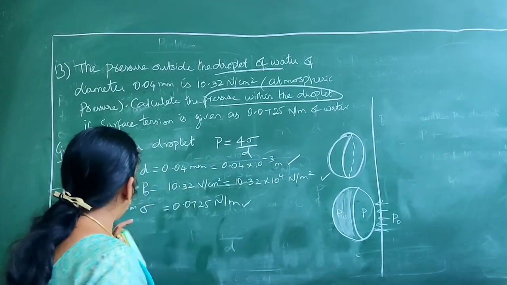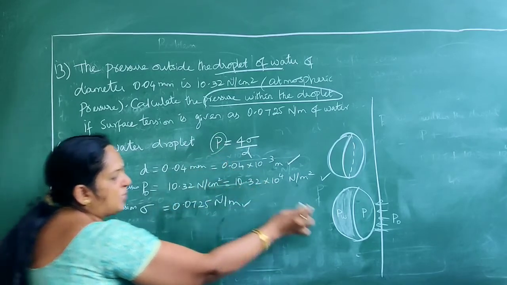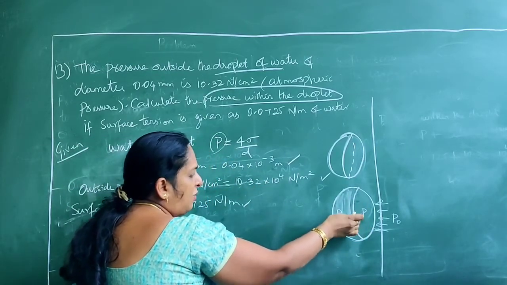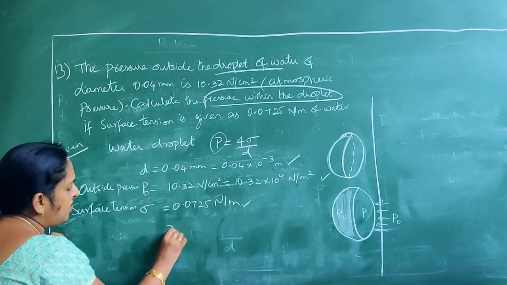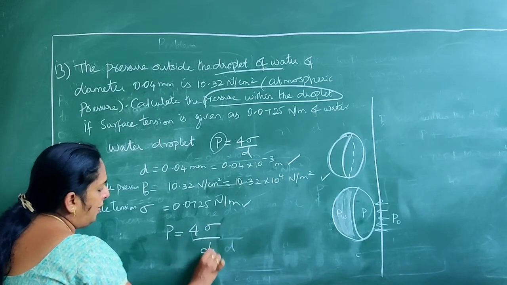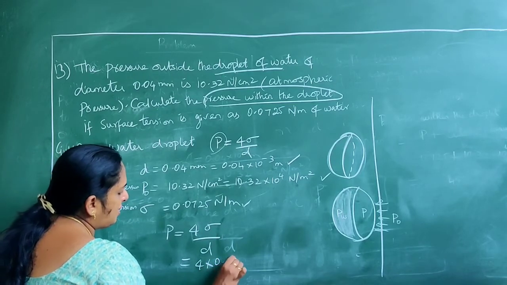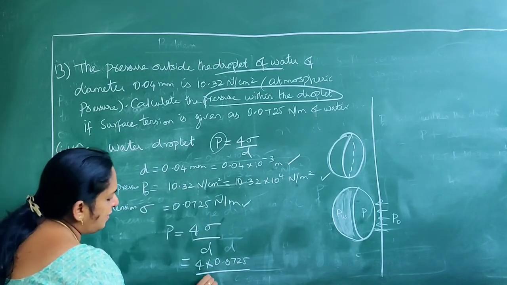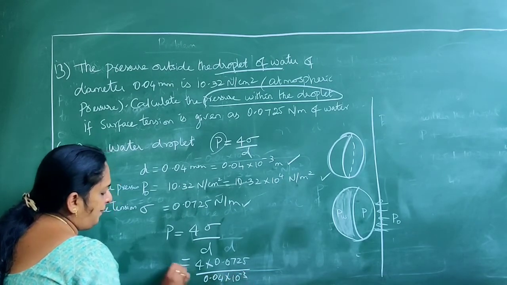This is the pressure created because of the surface tension of the body. So use this formula: P is equal to 4 sigma by D. 4 into sigma is 0.0725 divided by D, which is 0.04 into 10 power minus 3.